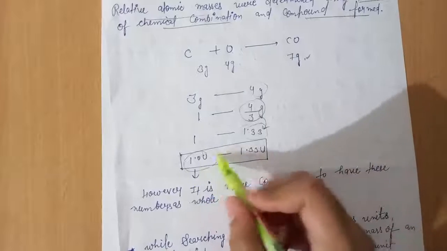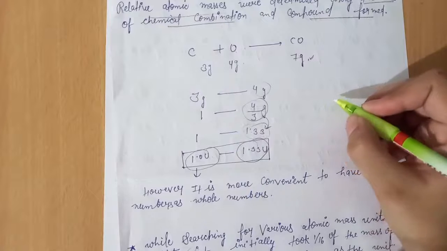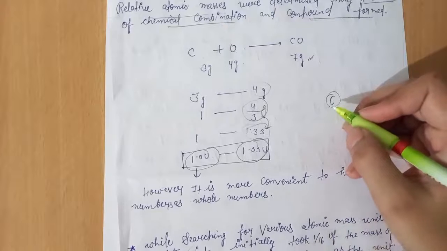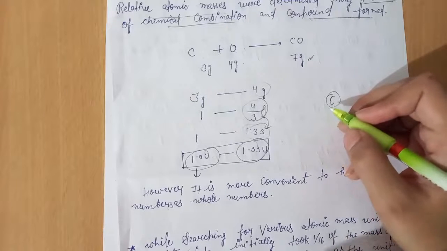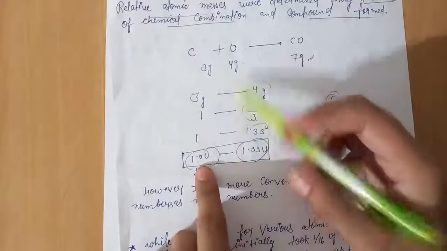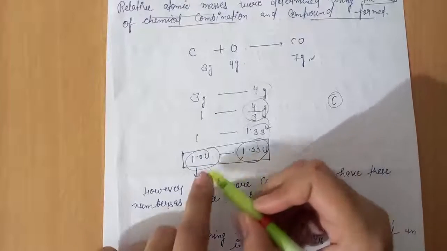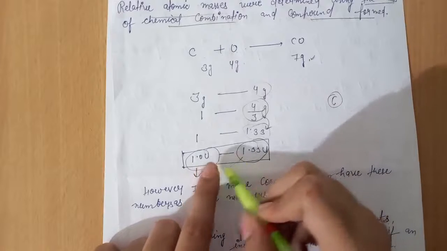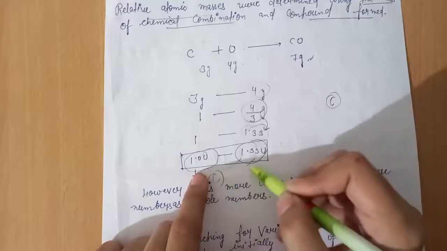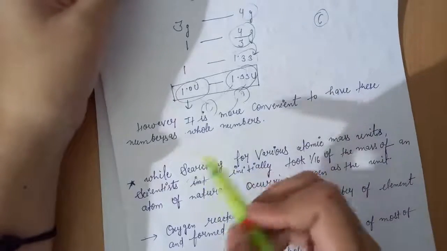But here this is not a whole number. If we want to compare the mass of two substances, then their masses should be present as whole numbers. So here the masses of carbon and oxygen, in which they react, are not present as whole numbers. So by using these masses we cannot compare the mass of carbon and oxygen. It is not easy. However, it is more convenient to have these numbers as whole numbers.